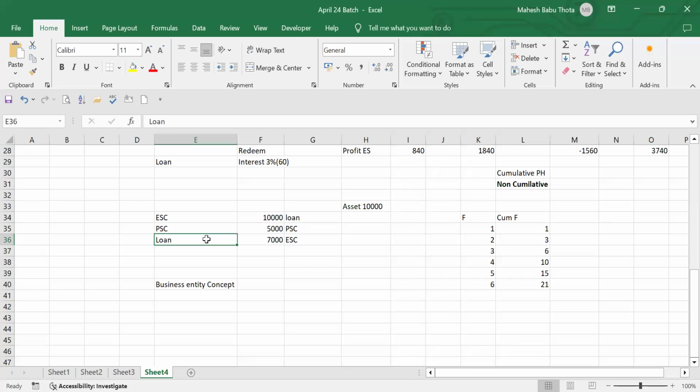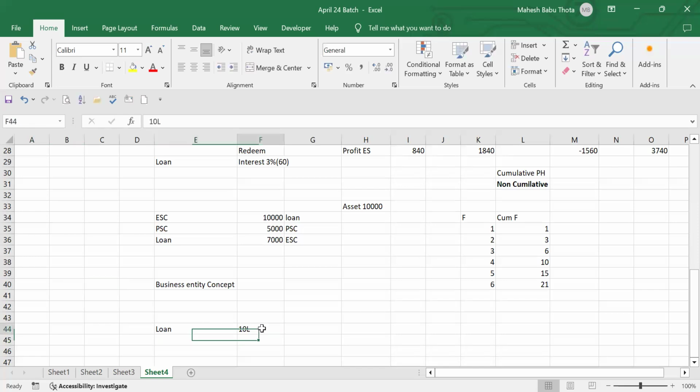For that reason, this loan amount also will be divided into multiple parts, like how we divided the capital into multiple shares. Shares are nothing but parts. Let's say we have a loan requirement of 10 lakhs, just as an example.